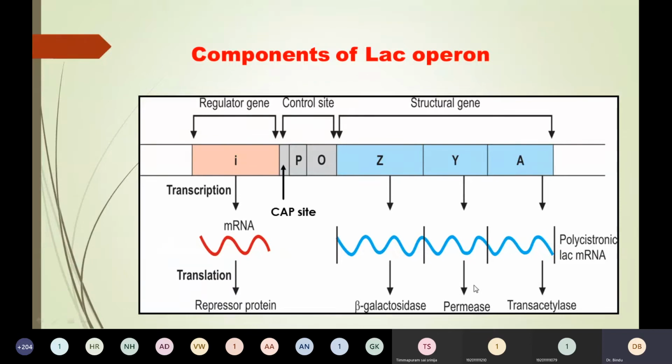For the lac operon to operate and gene expression to take place, the repressor protein should not be bound to the operator site, and the CAP site should have CRP. As a result, RNAP goes and binds to the promoter site and gene expression takes place. Secondly, gene silencing happens when the repressor protein binds to the operator site and the CAP site is empty. Then there is no transcription of the structural gene, so no proteins are formed. I hope you have understood this.